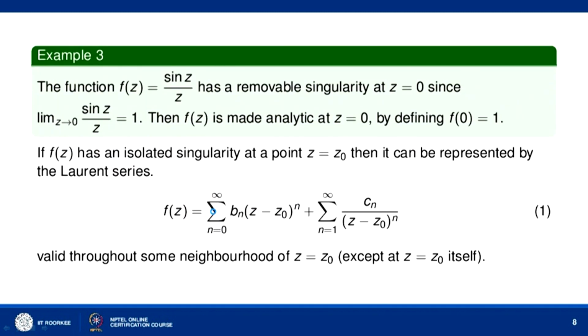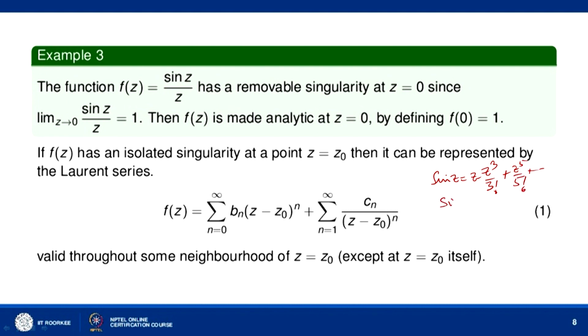So, for example, let us consider the function F(z) equal to sin z over z. It has a removable singularity at z equal to 0 because when z tends to 0, sin z can be expanded as z minus z cube by 3 factorial plus z to the 5 by 5 factorial and so on.